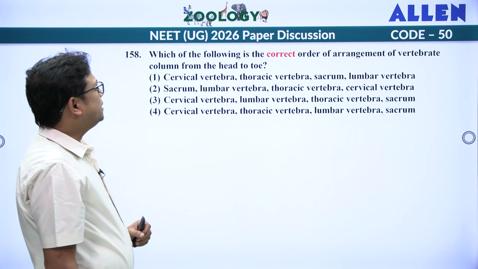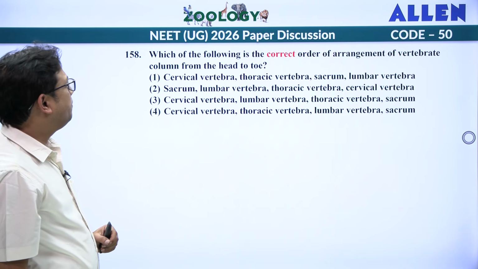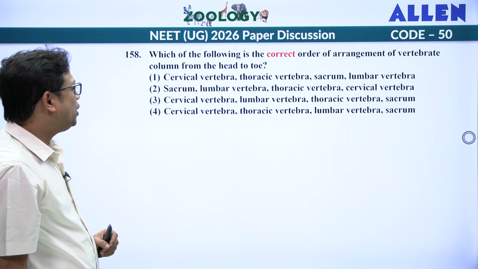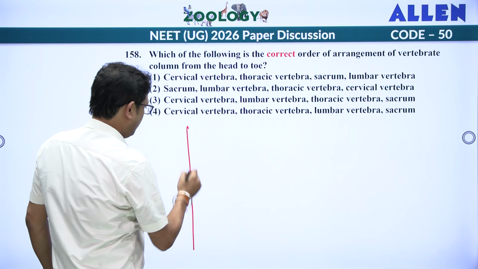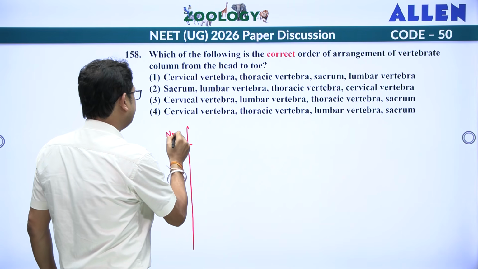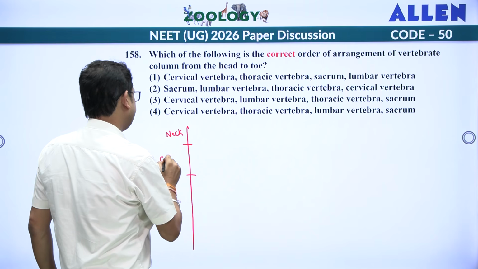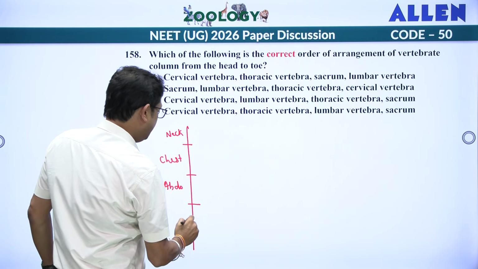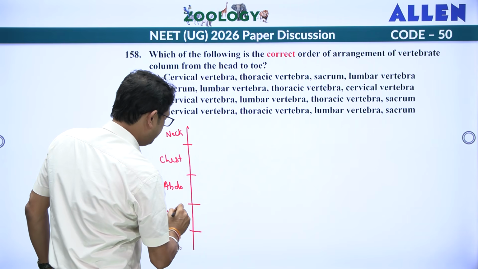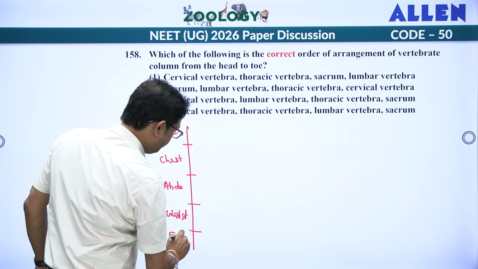Which of the following is correct order of arrangement of vertebral column from head to toe? Okay, from head to toe, this is your neck, this is your chest, this is your abdomen, this is your waist, and this is your tail, right?